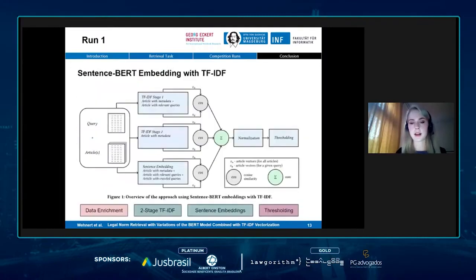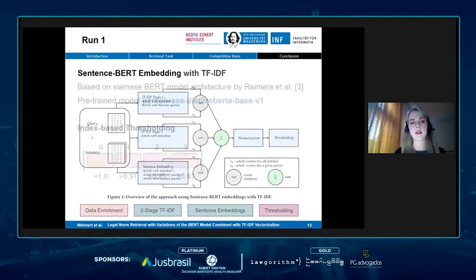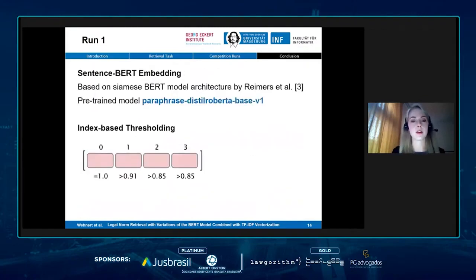And then finally, I would like to show you some details about the sentence embeddings we took and the thresholding mechanism. The sentence embeddings come from a BERT model called Sentence-BERT, proposed by Reimers et al. Here they used the Siamese architecture that encodes the query and the articles separately, but then there's some parameter sharing between the weights that are learned during the classifier training.